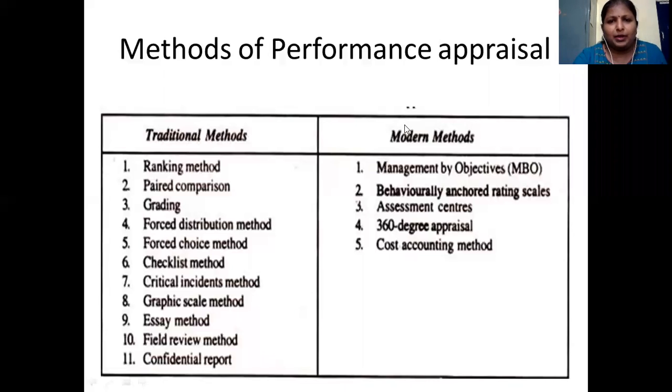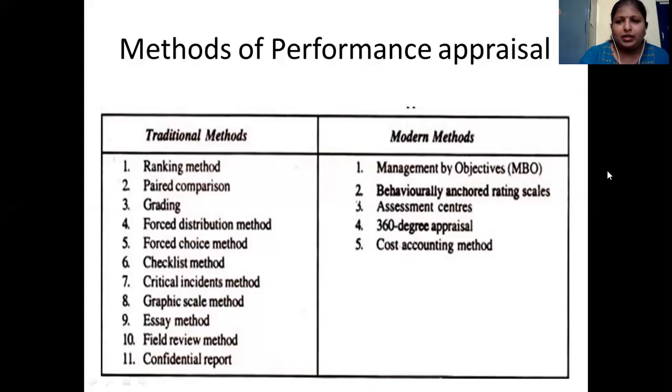We may not be able to discuss all of them, but we will discuss the important methods in this session. We'll start with the traditional methods.